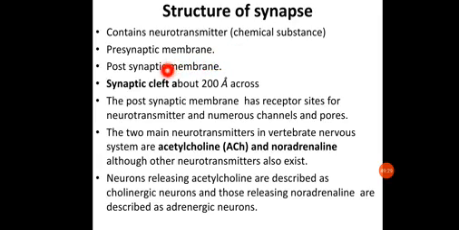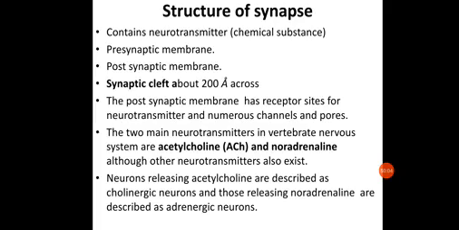Next, the postsynaptic membrane is the membrane of the receptive dendrite, while the space present between presynaptic and postsynaptic membrane, which is around 200 angstrom across, is called the synaptic cleft. Altogether, the presynaptic membrane, postsynaptic membrane and synaptic cleft form a structure called the synapse, which represents the junction between two neurons.